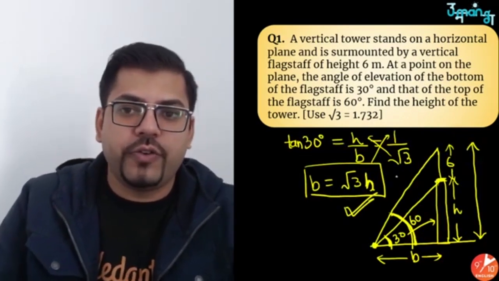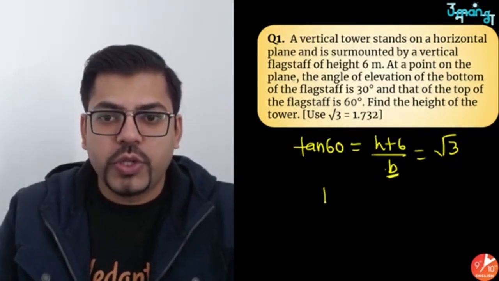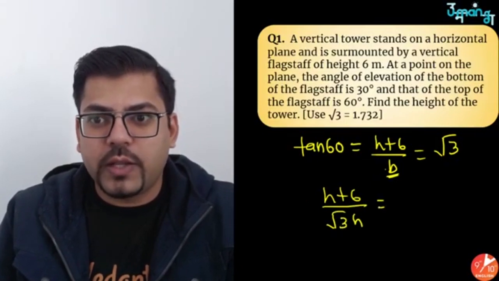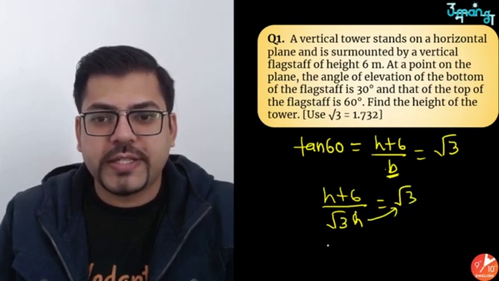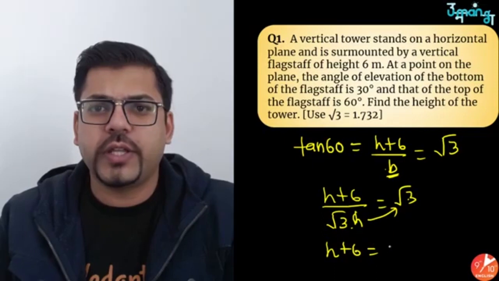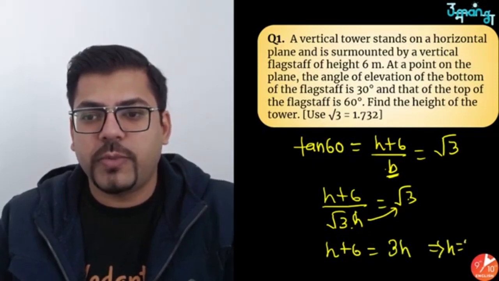So I will put the value of base, which is root 3h, here. I'll write h plus 6 upon root 3h is equal to root 3. So now I'll do a cross multiplication. This goes to this side. So we have got h plus 6 is equal to root 3 into root 3. I don't think I need to tell you, that is 3h. Solving this, you will get h is equal to 3 meter.